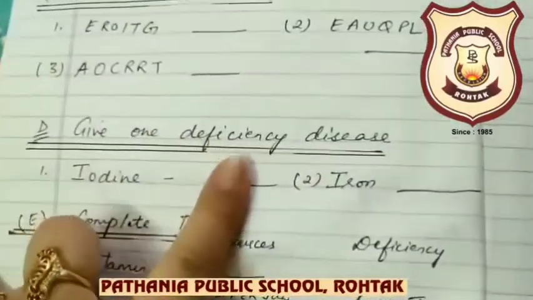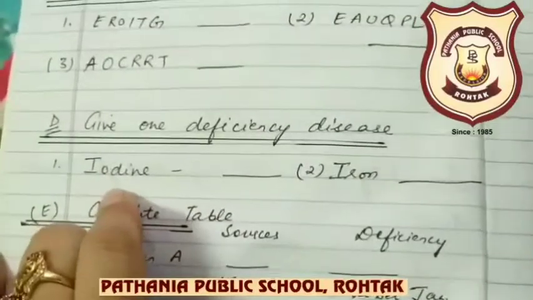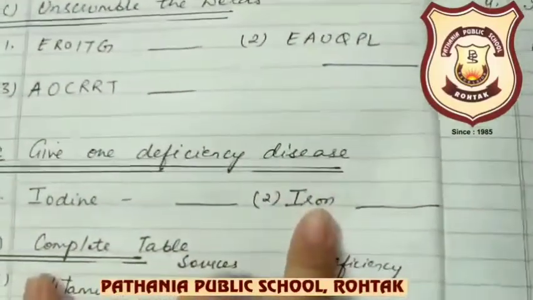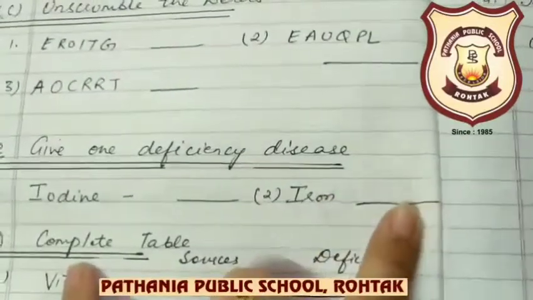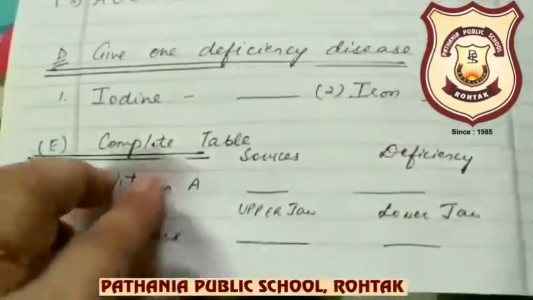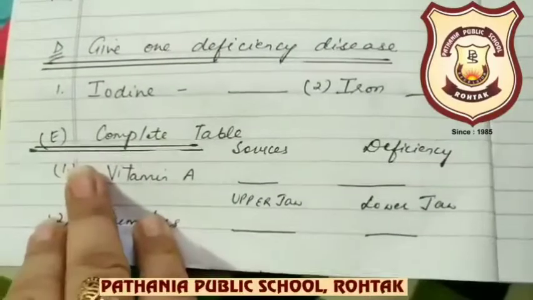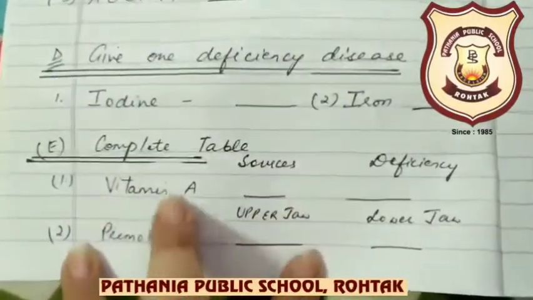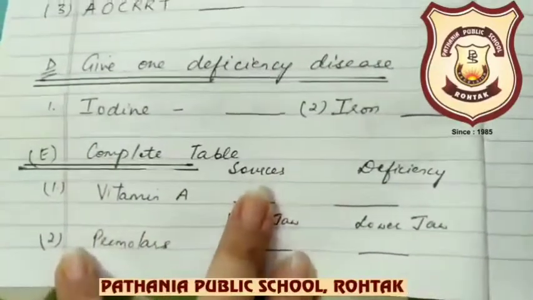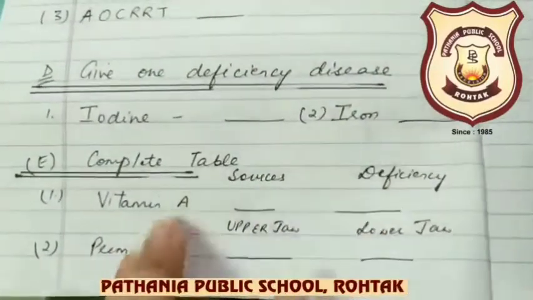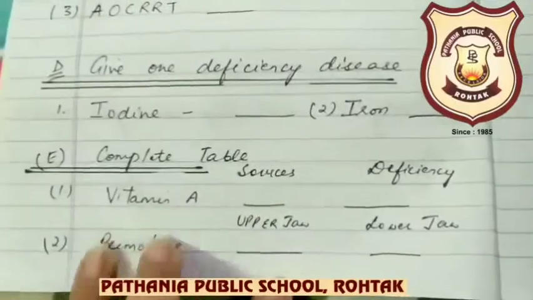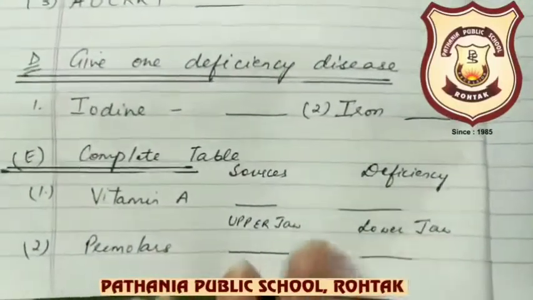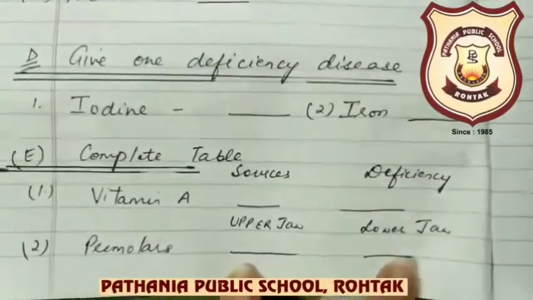Now D. Give one deficiency disease. Iodine. Deficiency of iodine causes which disease? You have to write here. Deficiency of iron causes which disease? Now complete the table. E part. Vitamin A. You have to write the source. In which food sources is vitamin A found? And the deficiency disease that is caused by the deficiency of vitamin A. Now premolar. How many premolars in the upper jaw and in the lower jaw? You have to write the number here.